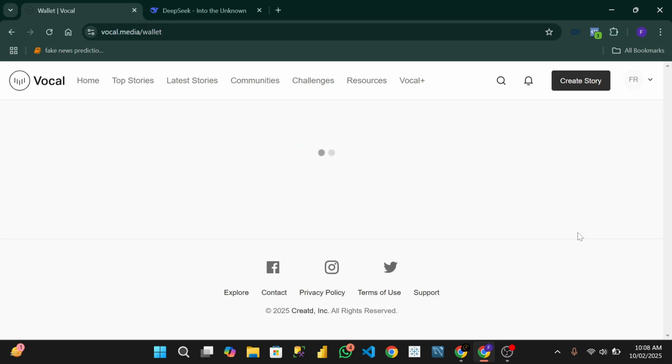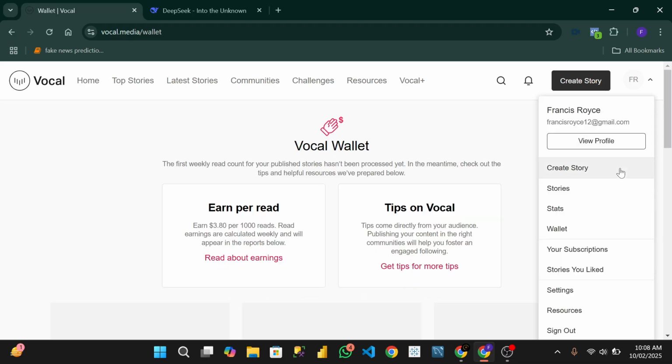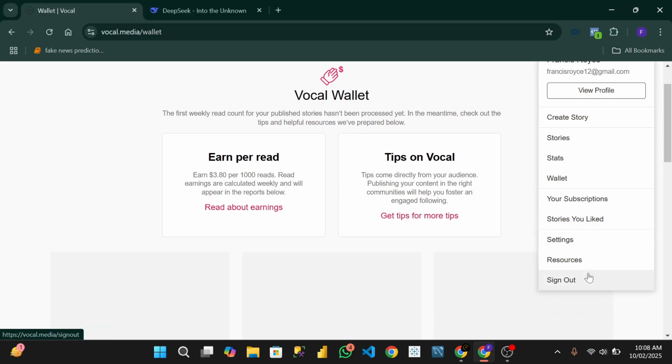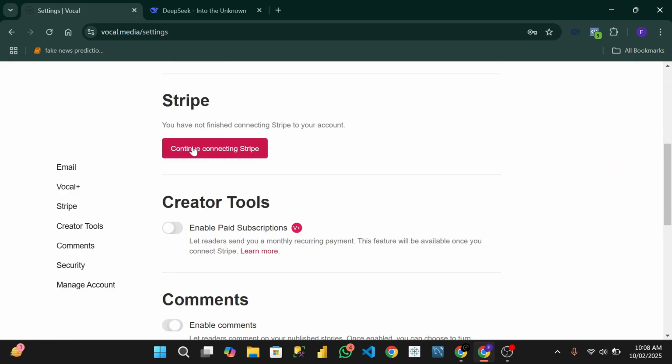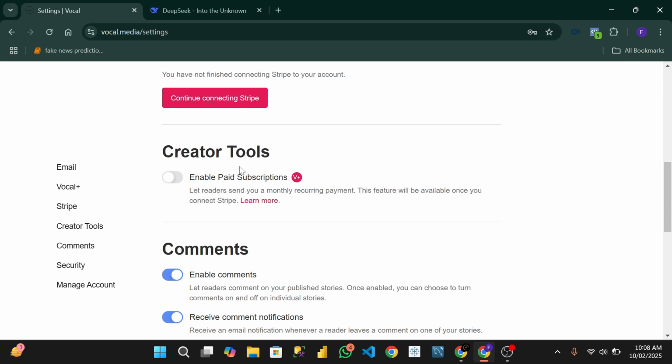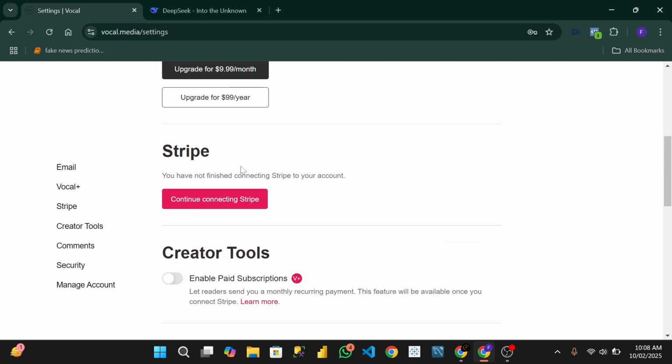Now you can check what other things. Wallets, we have checked wallets already, right? Let's see, stories, settings. Let's go to settings. Now you can see if you can connect your Stripe account. I've not connected, I will do that, but I'm just showing you.